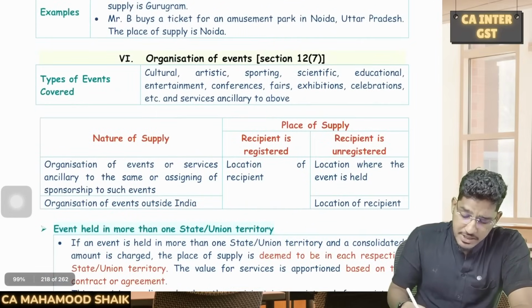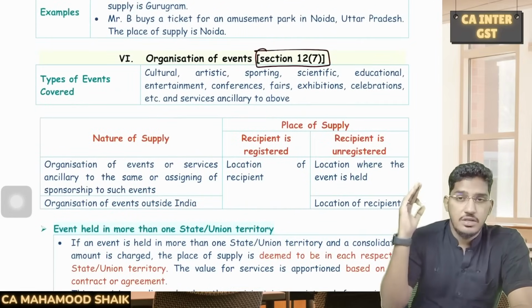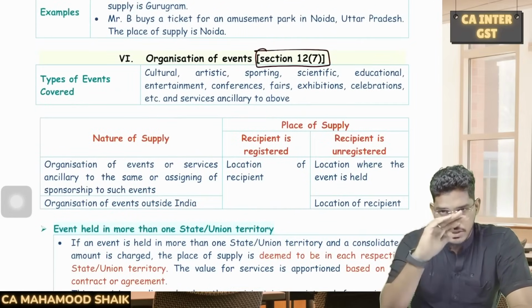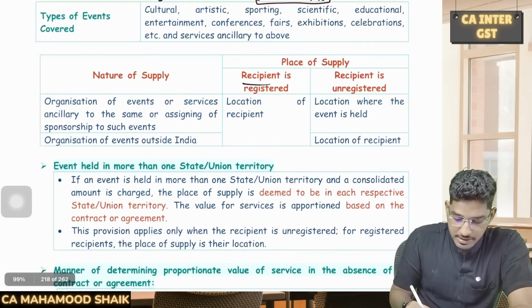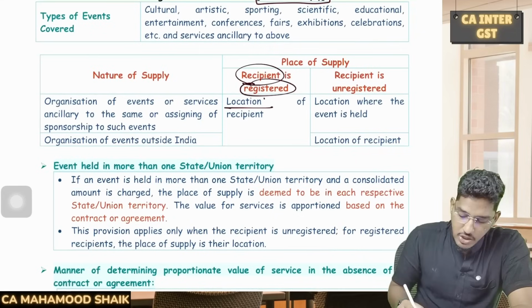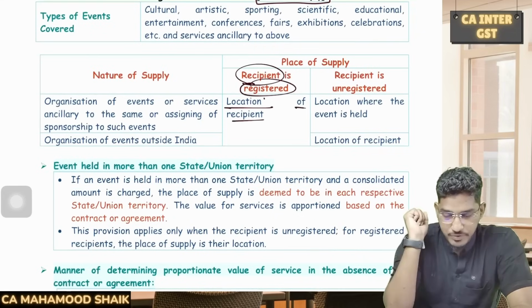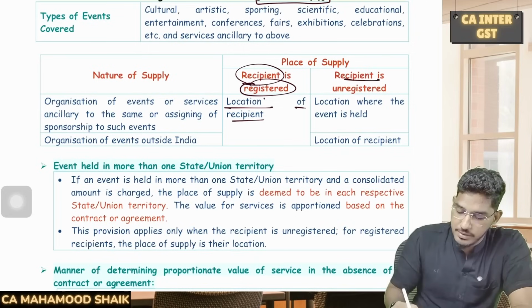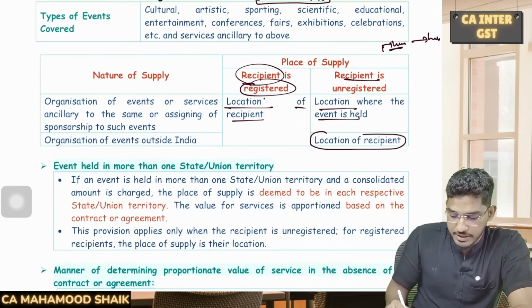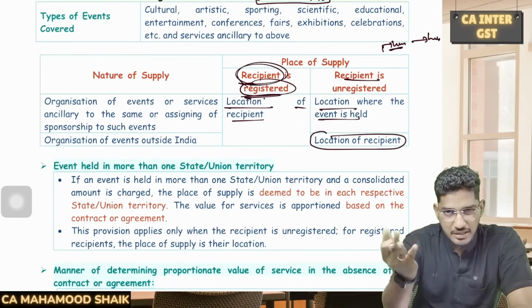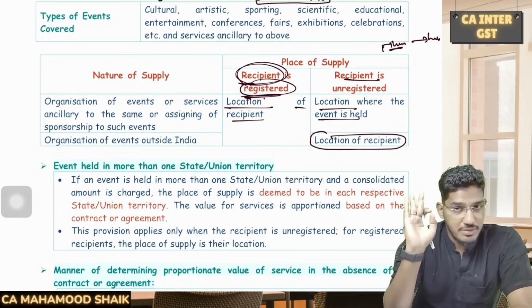Then we have 12 subsection 7, event organizing services. Sir, how to determine place of supply for event organization services? Very simple. Here also it depends on the status of the recipient. If the recipient is a registered person, location of the recipient will become the place of supply. However, if the recipient is an unregistered person, then the location wherever that event is happening will become the place of supply. However, if the event is held outside India, then location of the recipient. See, if the recipient is registered, then where the event is getting conducted doesn't matter. Always location of the recipient will become the place of supply.